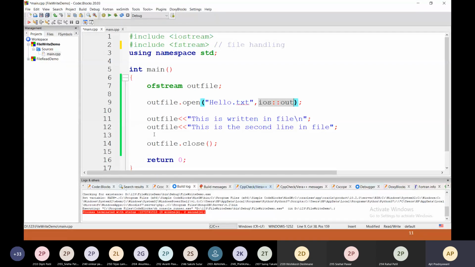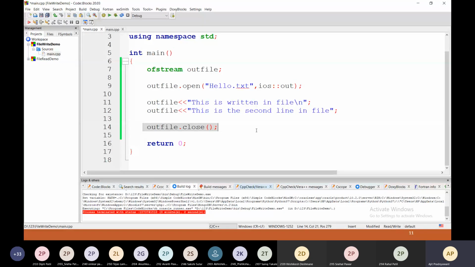And then whatever you want to write into the file, you have to write like this: outfile, insertion operator, and then put the data in double quotes, which you want to write into the file. So here it is. This is written in the file. This is the first statement. This is the second statement. This is the second line in the file. And you have to close the file.